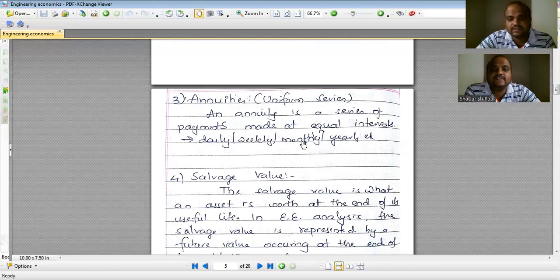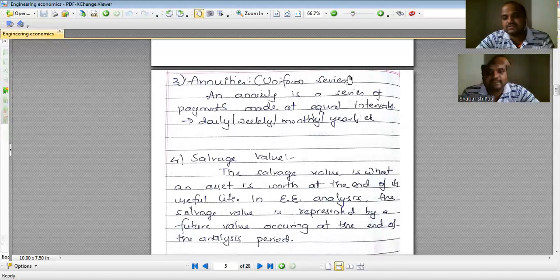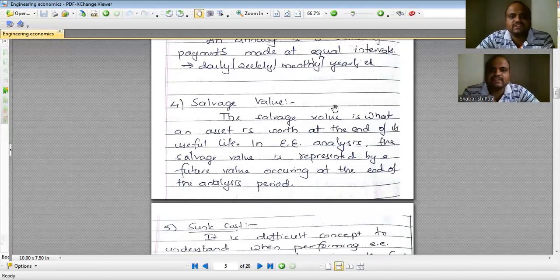So annuities are a series of payments made at equal intervals of time. Uniform series, usually at every interval of time the same amount is being paid. That is an annuity.